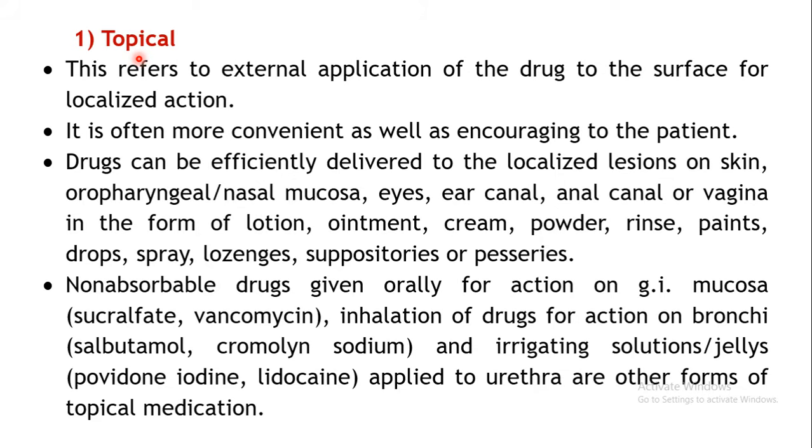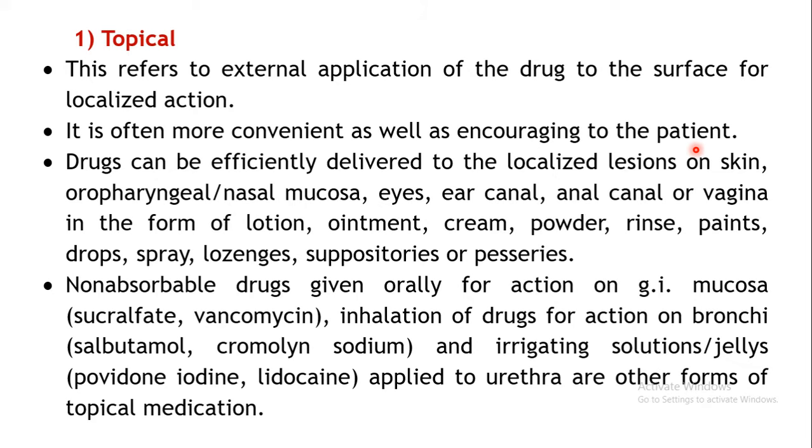Topical route means you are applying your drug externally to a particular surface for localized action in that region. Such administration is quite convenient to the patient, because the patient has to just apply it and leave it aside, and the drug will act in that particular area. It is quite convenient, just applying something onto your skin.